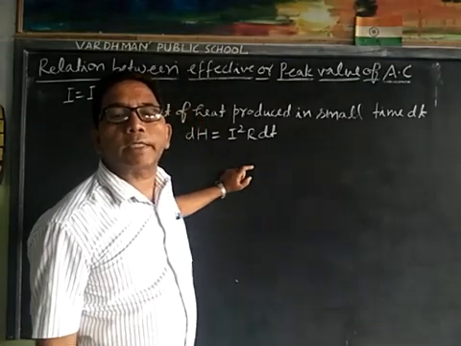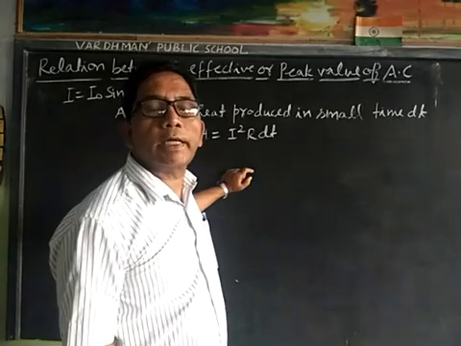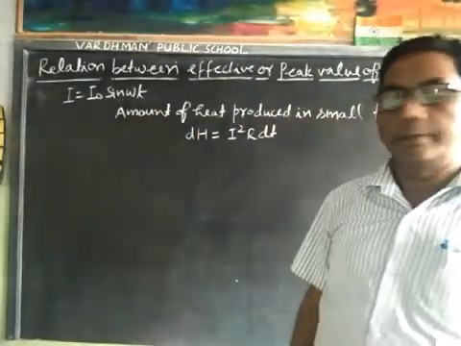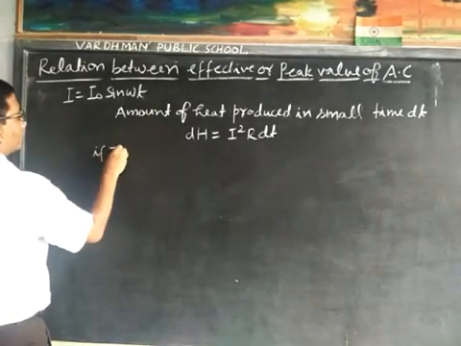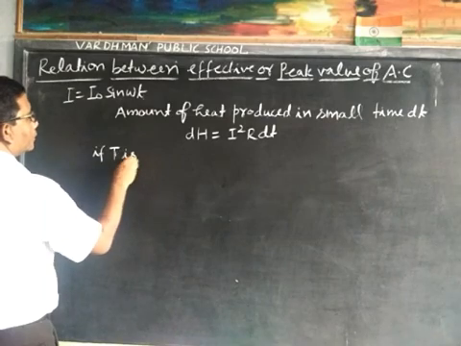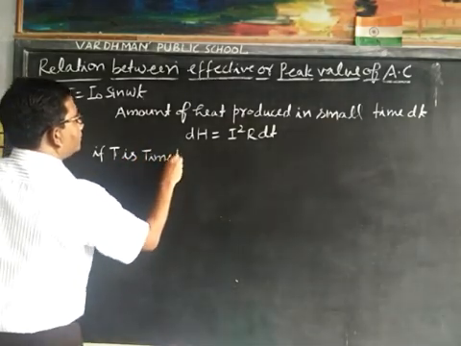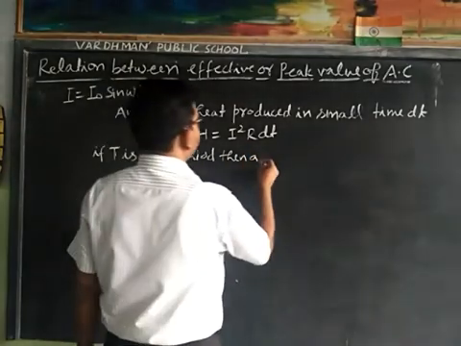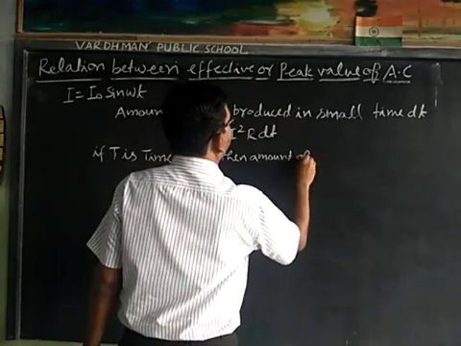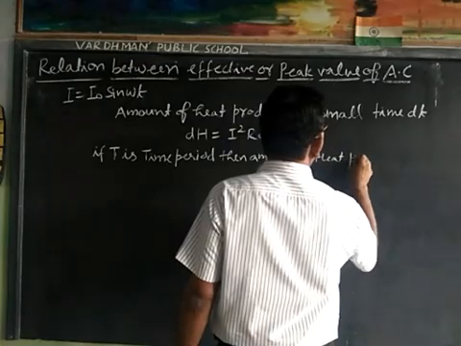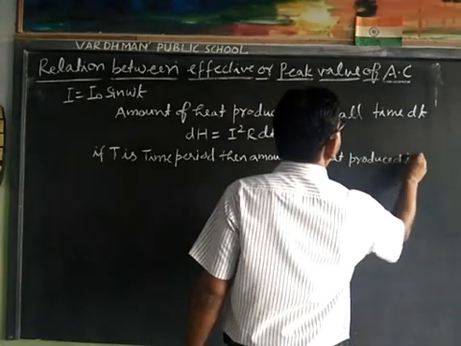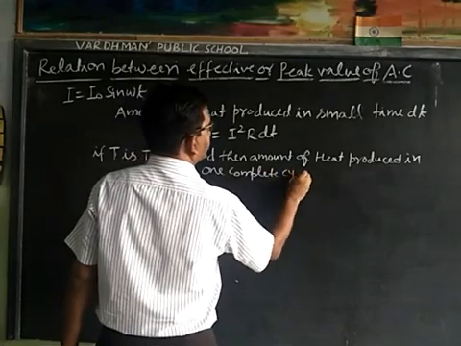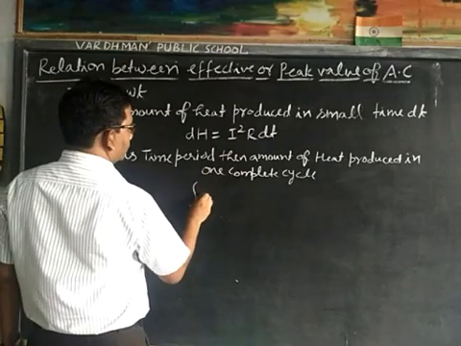If capital T is the time period of AC, then the heat produced in one complete cycle we get by integrating this equation, dH.